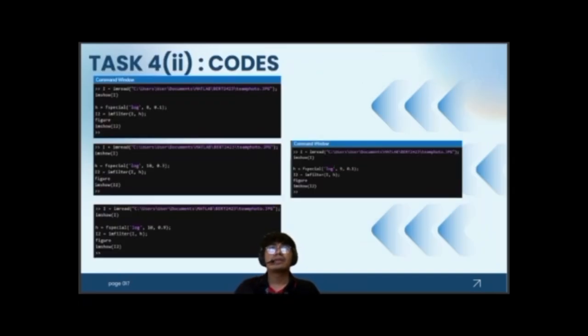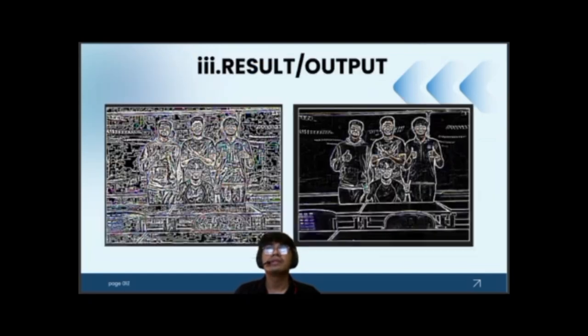And here, the slide represents the MATLAB code for Laplacian of Gaussian filtering. The image is first smoothed using the Gaussian filter, and then the Laplacian operator is applied for edge detection. Okay, and then here's the output.